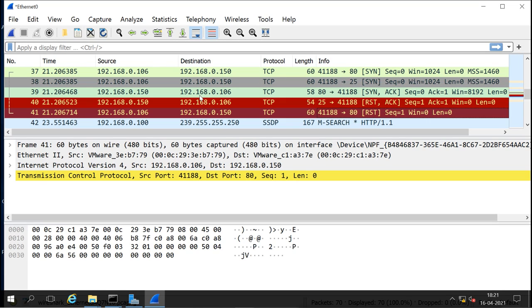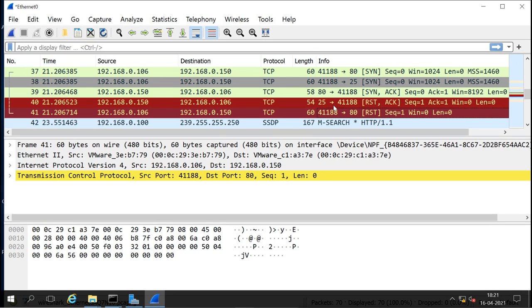If a new source sends any packet rather than a SYN packet, our Windows machine directly sends a reset packet. Whether the port is open or not, it will directly send the reset packet. Remember, it will not do any reply. It will directly send the reset packet.